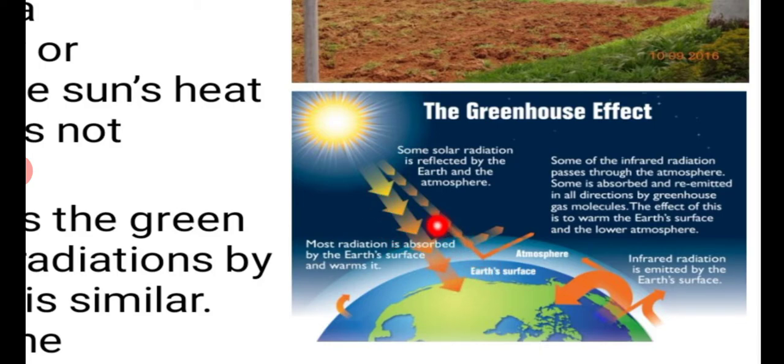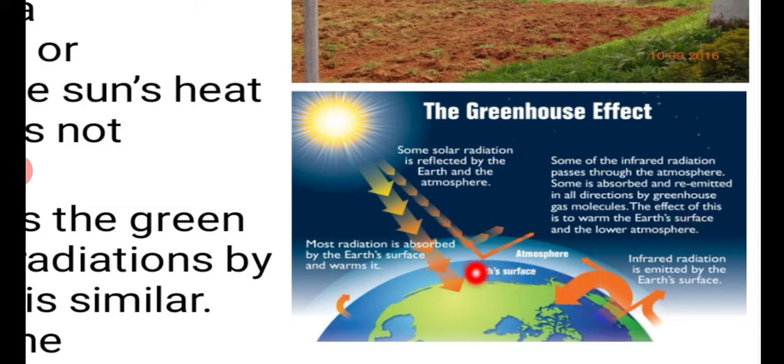But later, after absorbing, once again what happened? It starts to reflect. But by that time, whenever there is a greater number of greenhouse gases, what happens, we shall see now. Some of the infrared radiation passes through the atmosphere and some is absorbed and re-emitted in all directions by greenhouse gas molecules. The effect of this is to warm the earth's surface and the lower atmosphere.